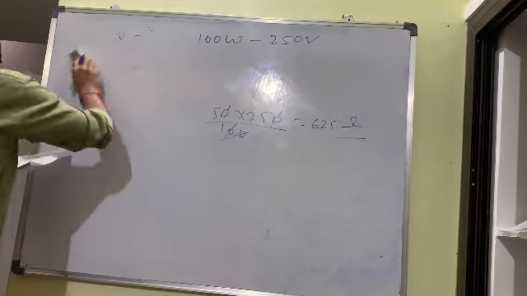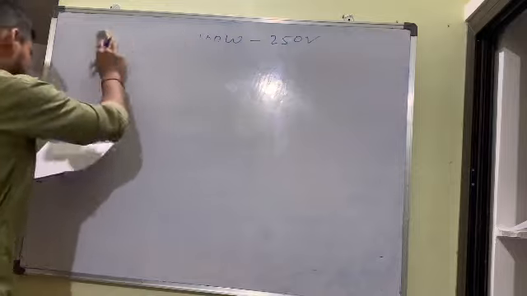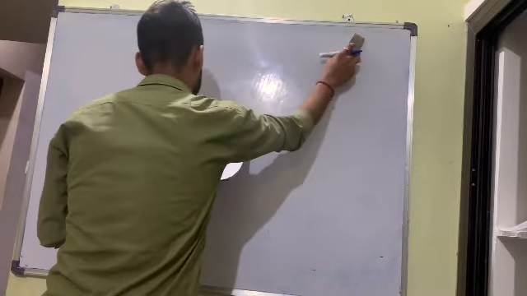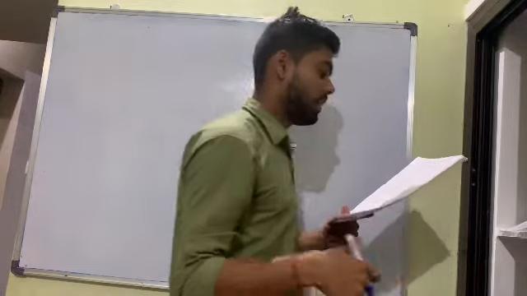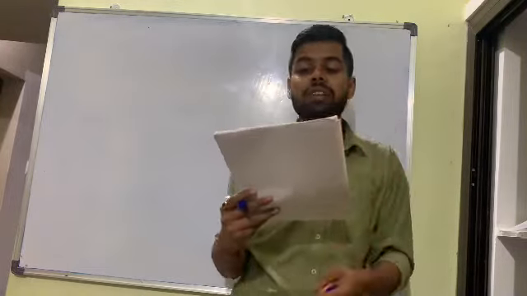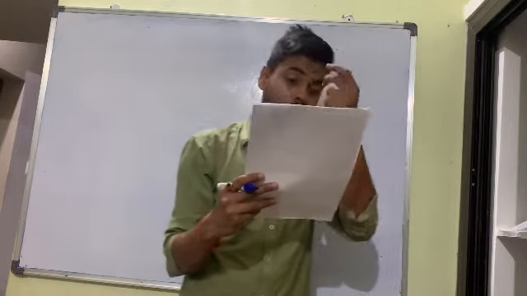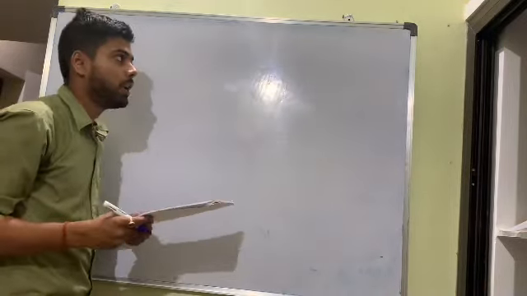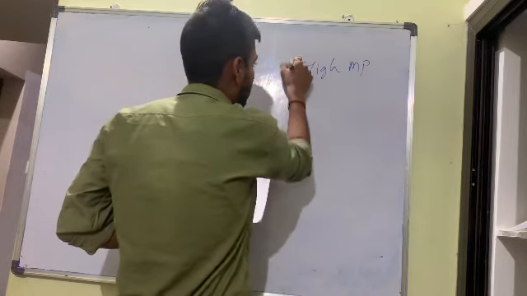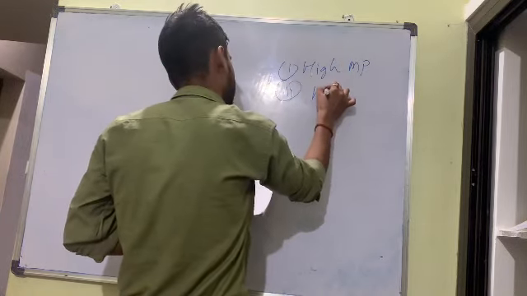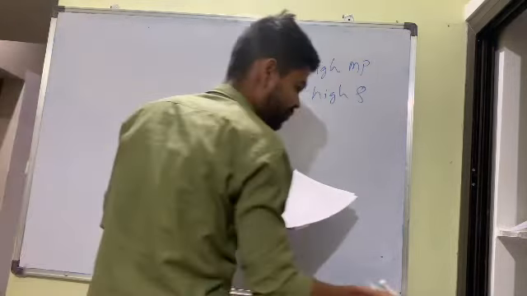Next point. Again, same pattern, but they are asking in a different way. Name two special features of a material to be used as an element of an electric iron. So what are the two special points? First, it has a high melting point. Second, it has a high resistivity. So this will also be covered.